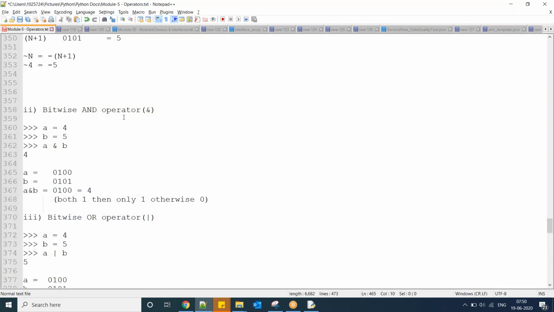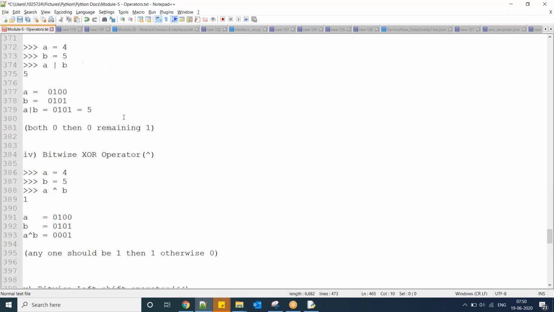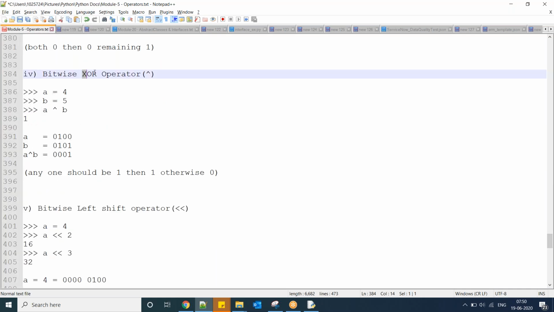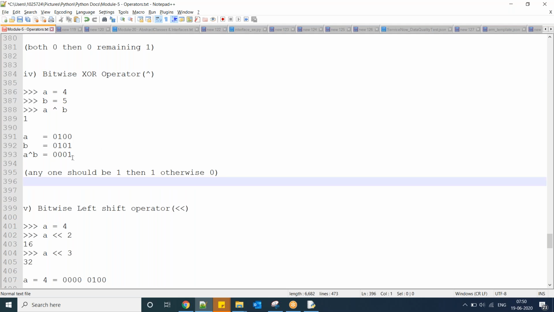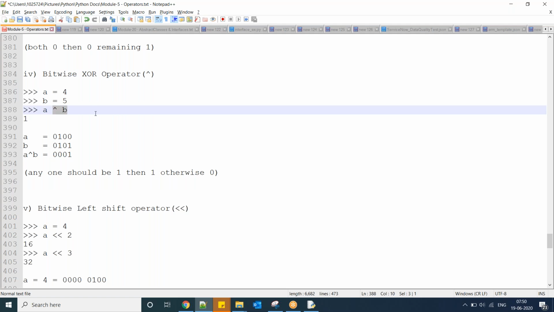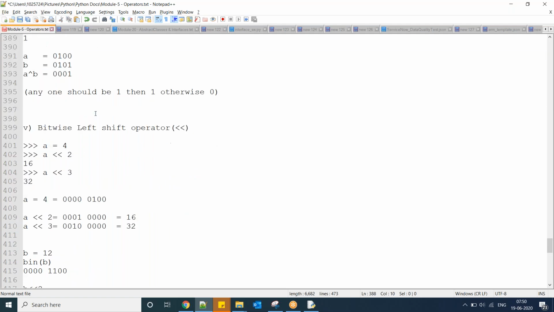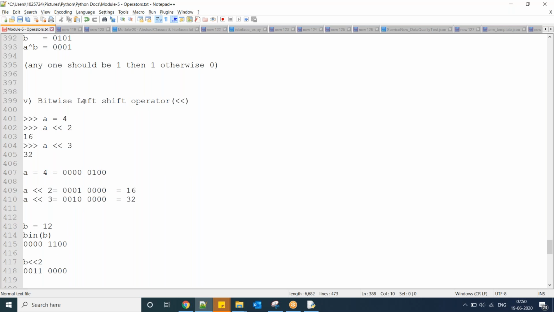Next we have the XOR operator. What XOR does is, if any one is true, then only true, not both. Any one should be 1, then 1, otherwise 0. So here 0, 1, 1, and the remaining places are all 0. So this is the XOR operator, bitwise XOR.